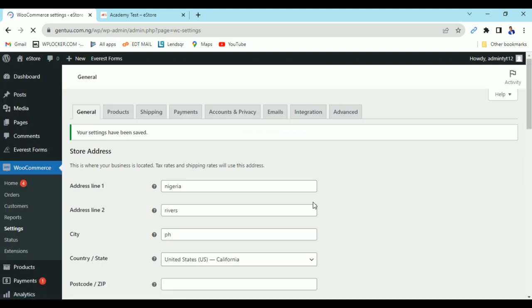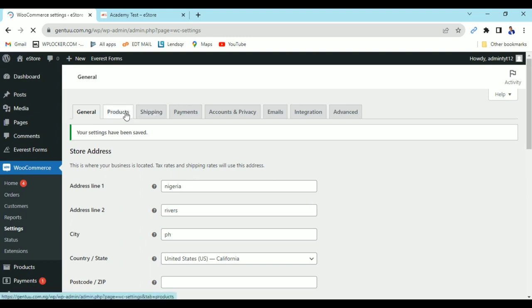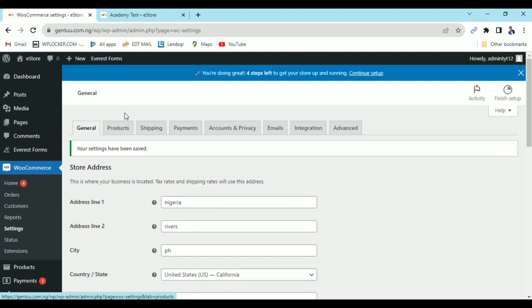Now I'll save that first section. The second section is the product.